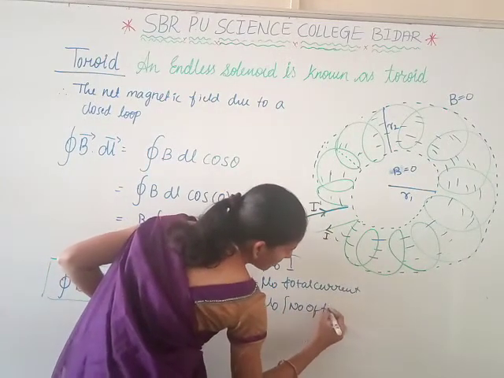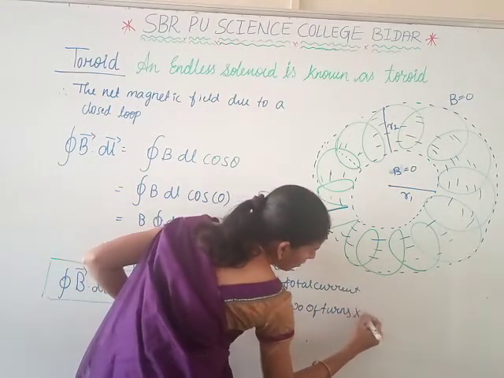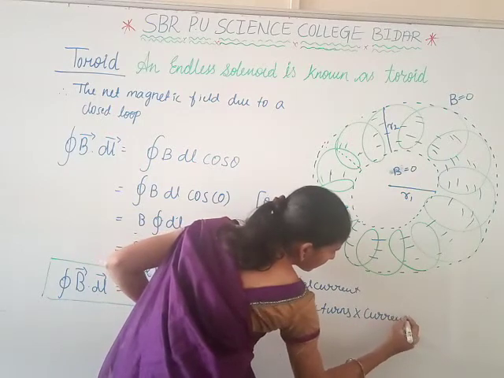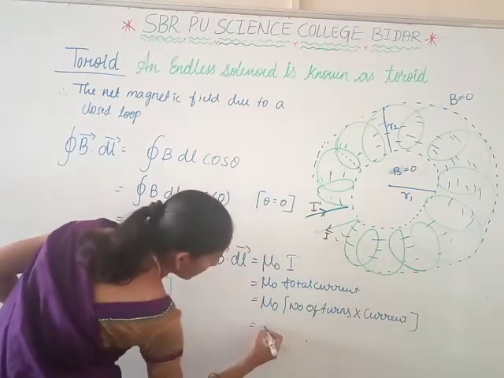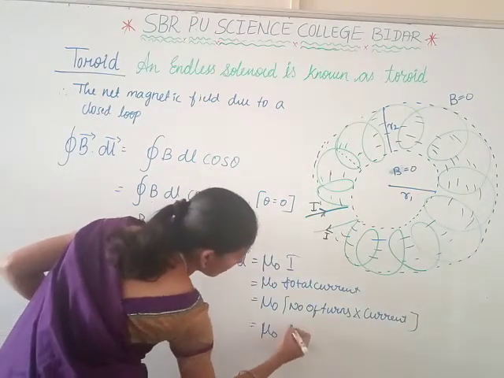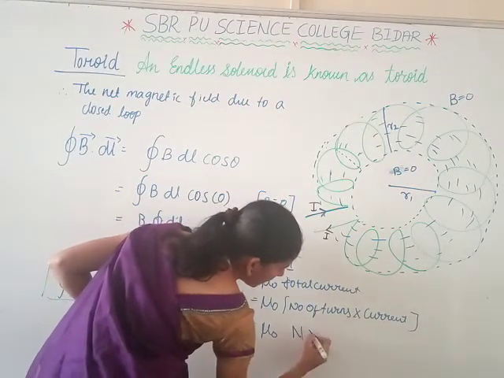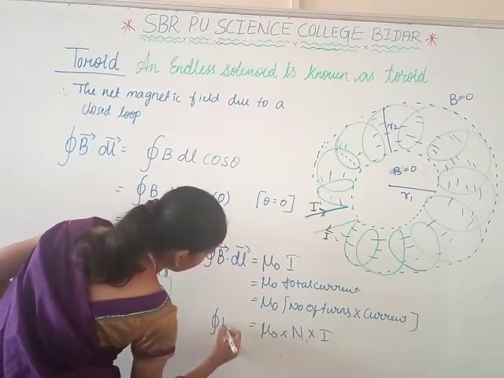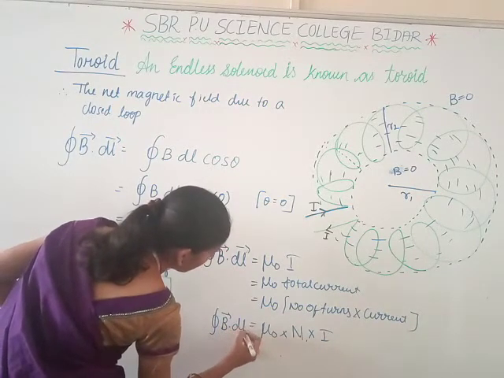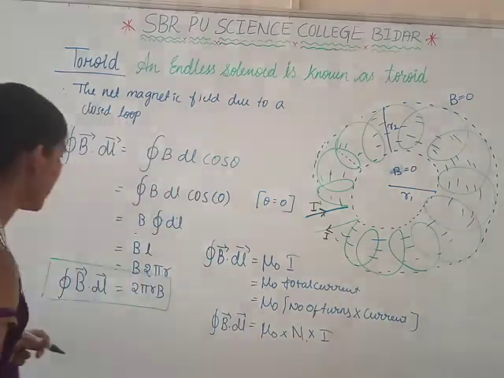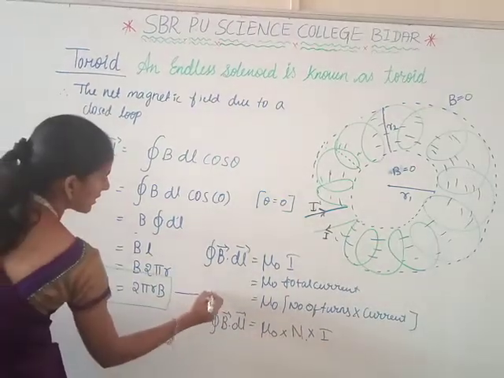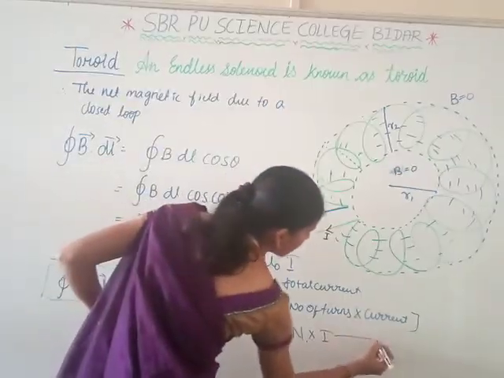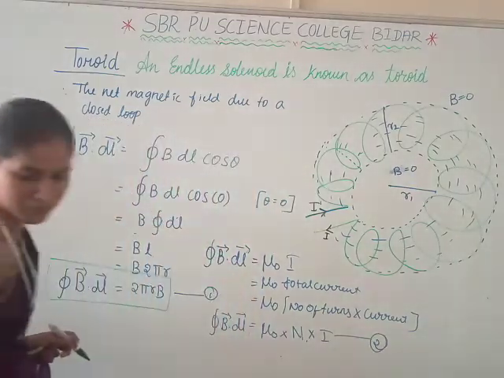We have mu naught as it is, number of turns as capital N into current as I here. It is closed integral of vector B dot dl is equal to mu naught N into I.